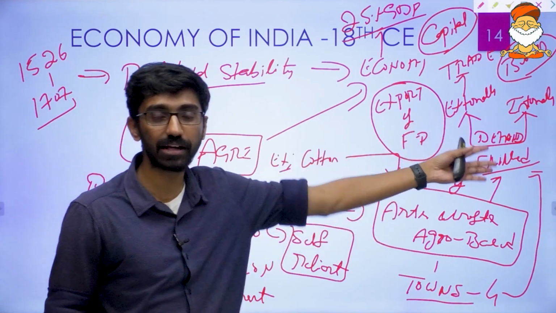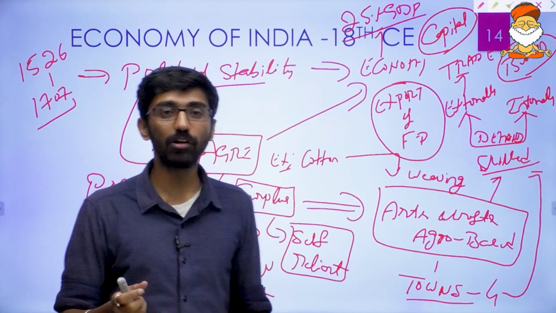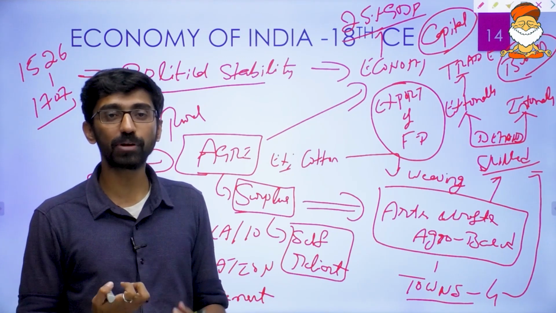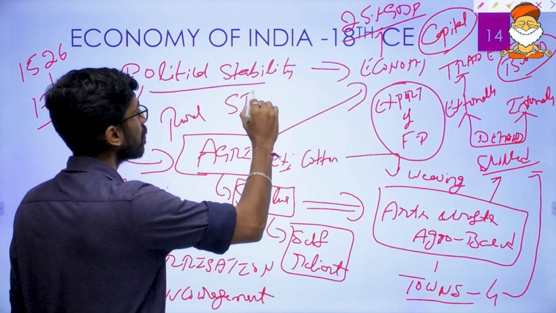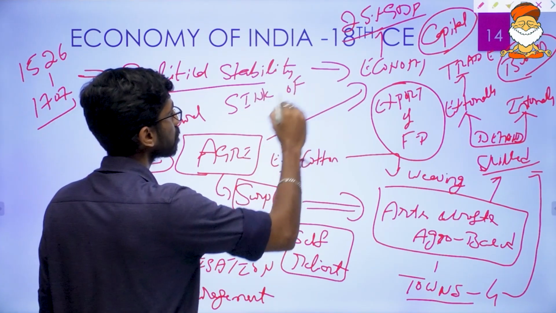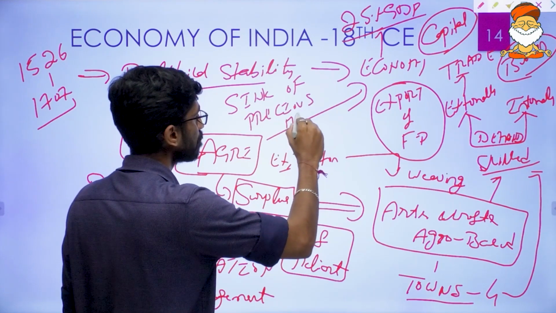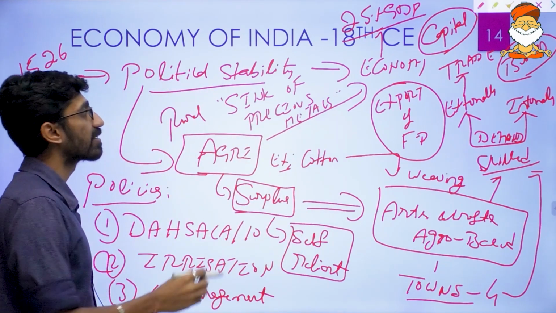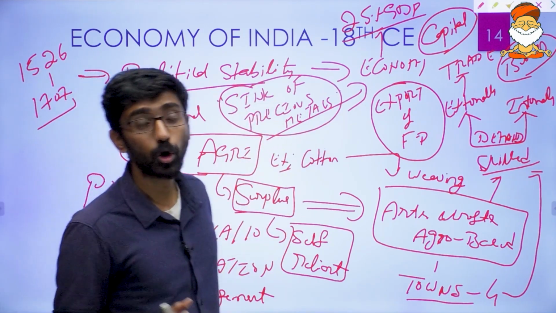And of course, in India also there was a lot of demand. Because there was a lot more demand outside India, India was receiving a lot more bullion, that is precious metals, and that is the reason India was called the sink of precious metals. Why was India called the sink of precious metals? It's very simple, because India was receiving a lot more gold.